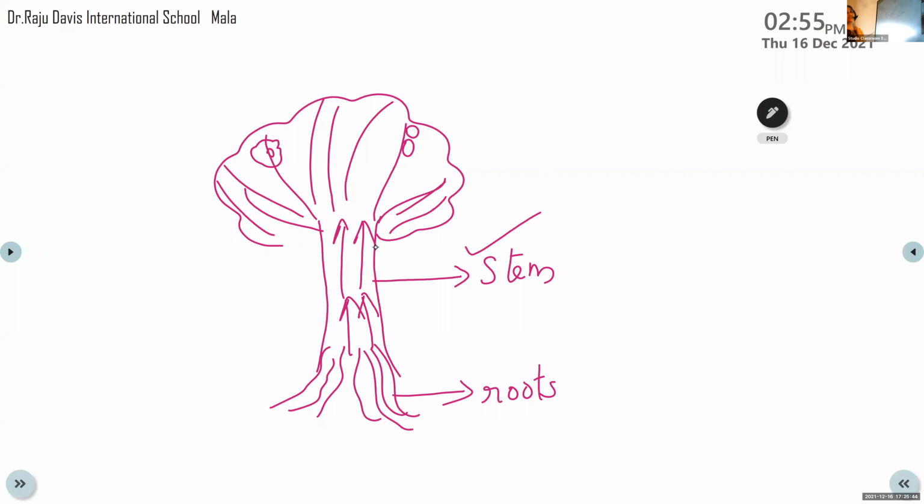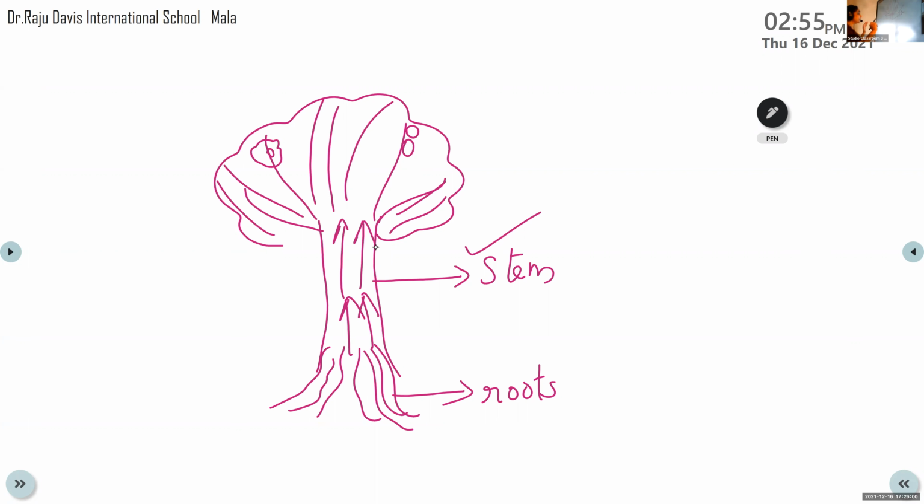In the same way, leaves prepare food and keep it there. So who will take this prepared food to different parts of the plant? This stem. There is no delivery boy or person there, so the stem acts like a delivery boy. Understood?